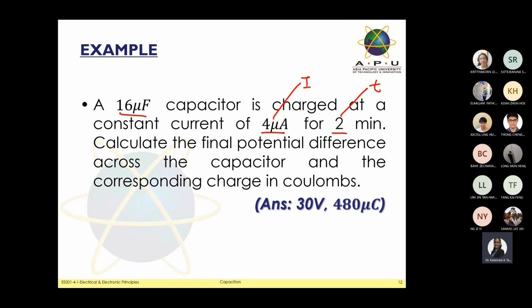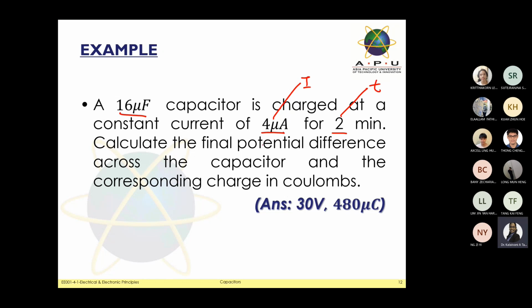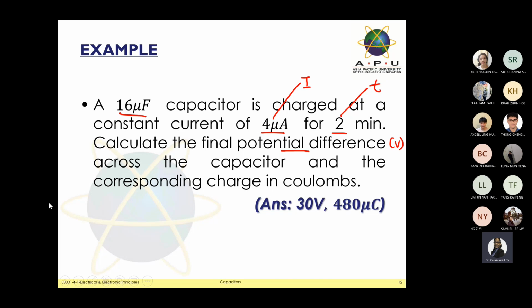What they ask you to do here is to calculate the potential difference, meaning V, the voltage, or what we call volt, across the capacitance. At the same time, they ask you to specify the charge value. So as usual, we need to take note. Let me write down here first: I equals 4 microampere, which means 10 to the minus 6. At the same time, they highlighted that the time is 2 minutes. And take note, as I informed you, minutes must be converted to seconds.